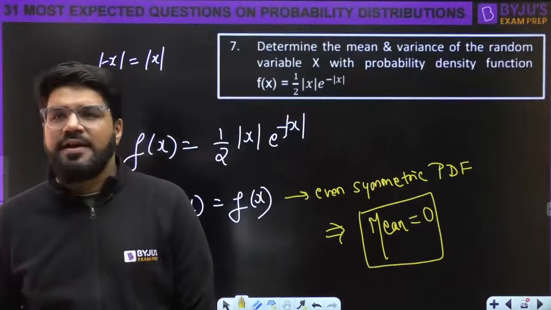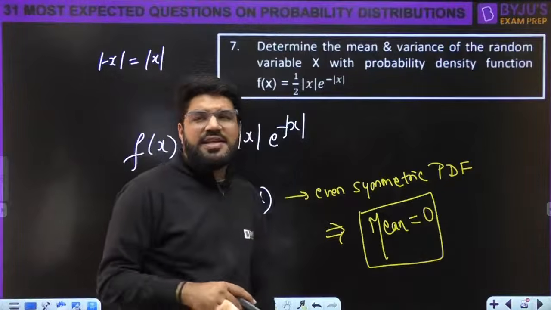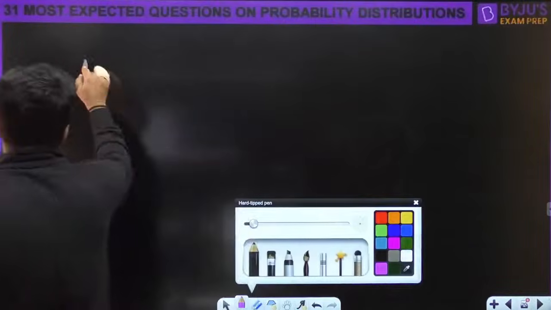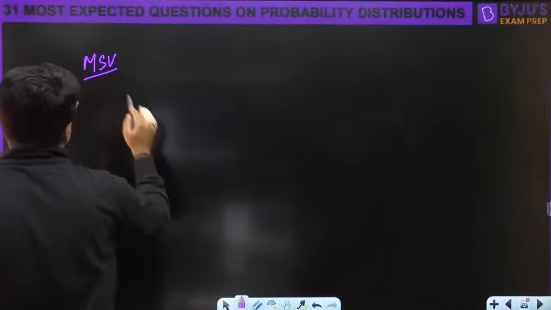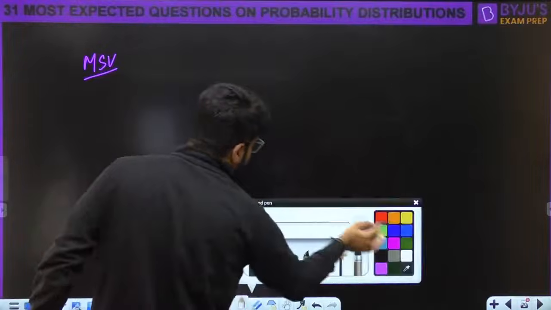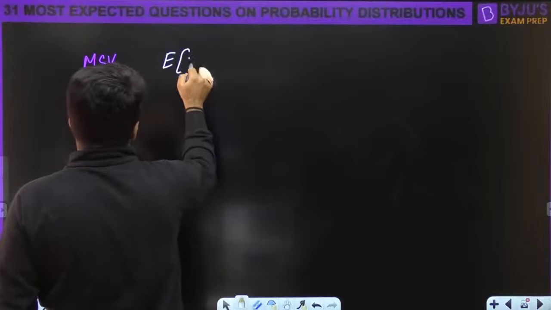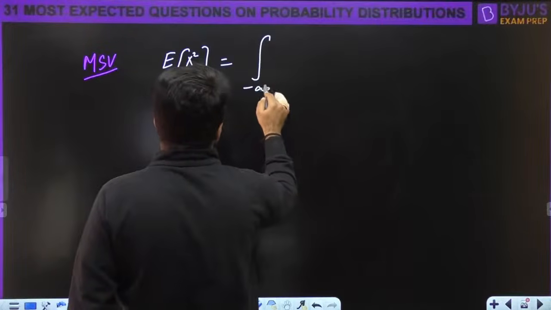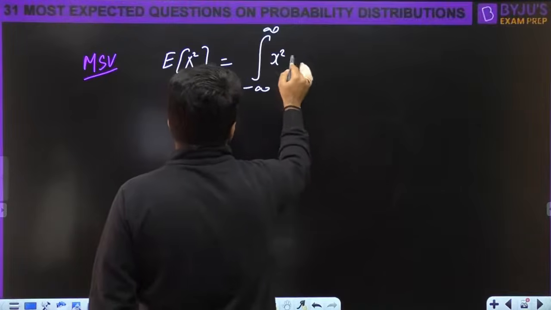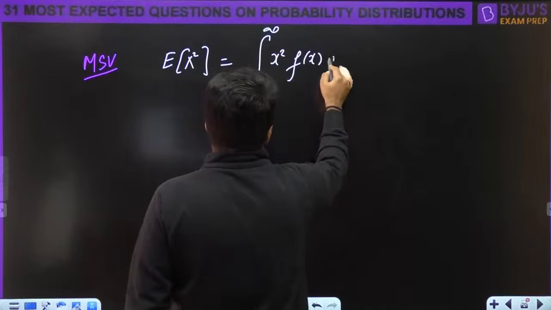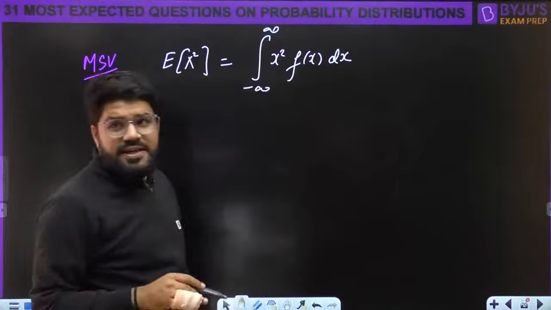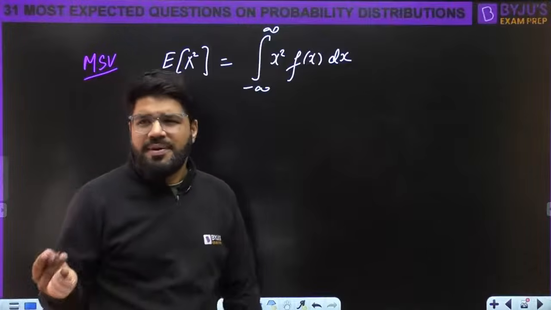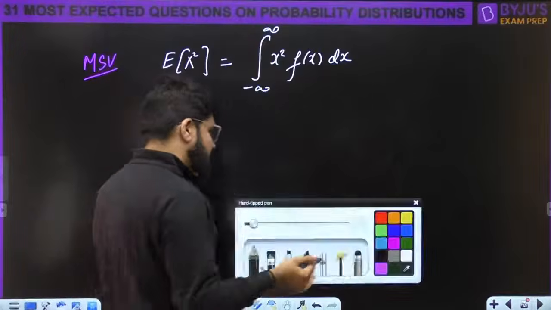But here they are asking for variance also. Again, for variance, I have to go for the mean square value. So let's come to the next calculation. The mean square value is E of x square. And what is E of x square? It is integral minus infinity to infinity x square f(x) dx. Now simple integration techniques we'll keep applying. Pay attention here. We can derive by the integration property, but let's not waste time on the derivation.